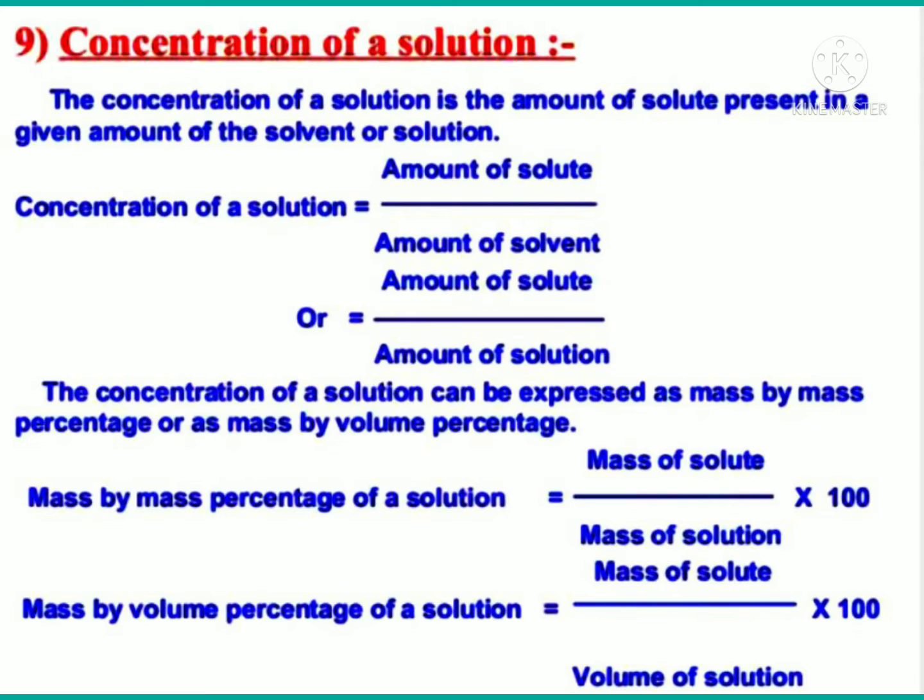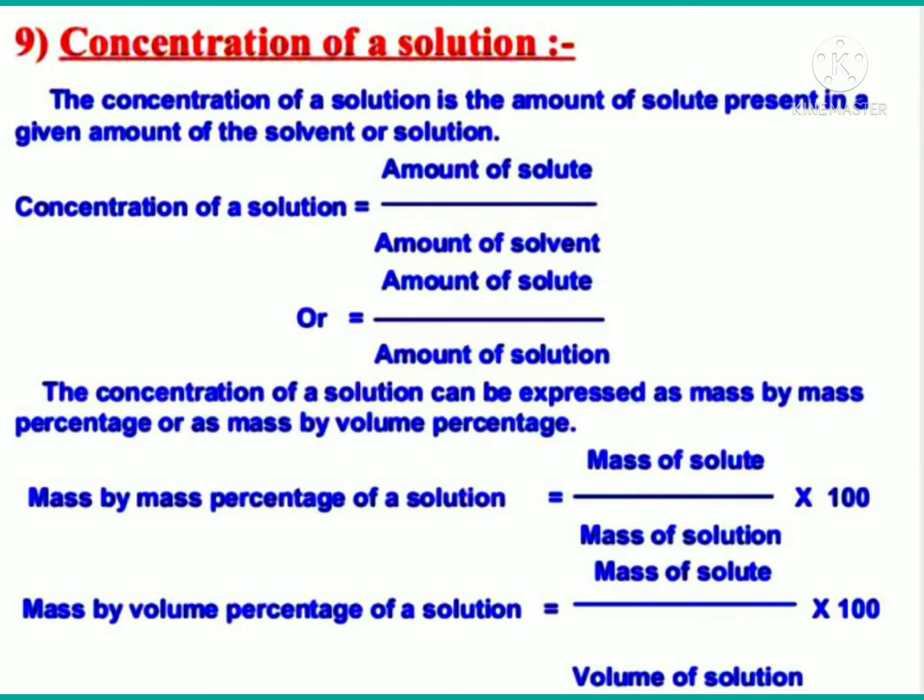The concentration of a solution can be expressed as mass by mass percentage, or as mass by volume percentage. Mass by mass percentage of a solution is equal to mass of solute by mass of solution into 100. Mass by volume percentage of a solution is equal to mass of solute by volume of solution into 100.